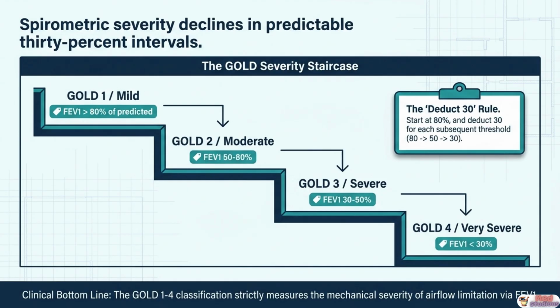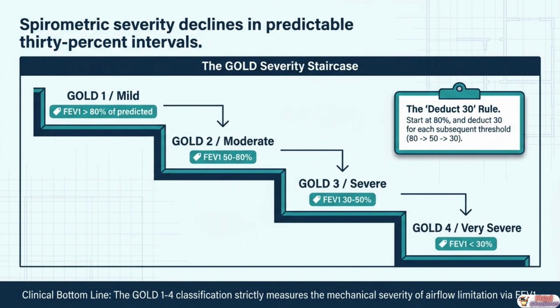This classification is based entirely on the FEV1 as a percentage of the predicted value for that patient's age, sex, and height. Here is the critical memory tool, the deduct 30 rule. The thresholds descend in intervals of 30 percentage points, making them easy to memorize. GOLD 1, mild COPD, is an FEV1 greater than 80% of predicted. Airflow limitation is present on spirometry, but symptoms may be minimal or absent.